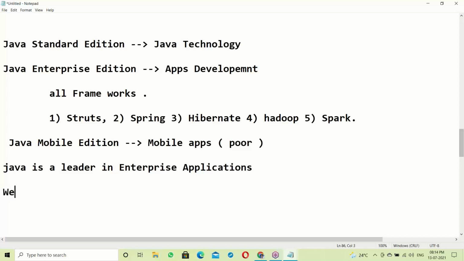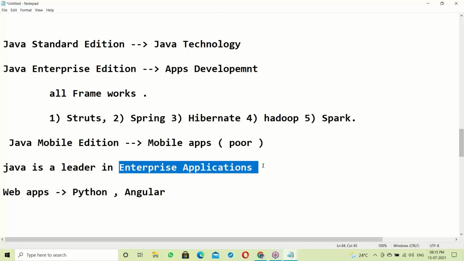Suppose web application development with simple web apps. Maybe Python. For web apps, you can use Python, or you can use AngularJS, Angular frameworks. That kind of thing you can use for simple web applications. For enterprise applications, which handle large scale transactions, Java.